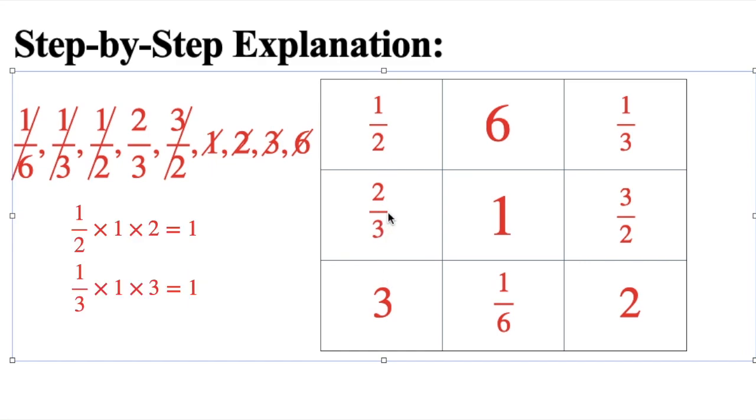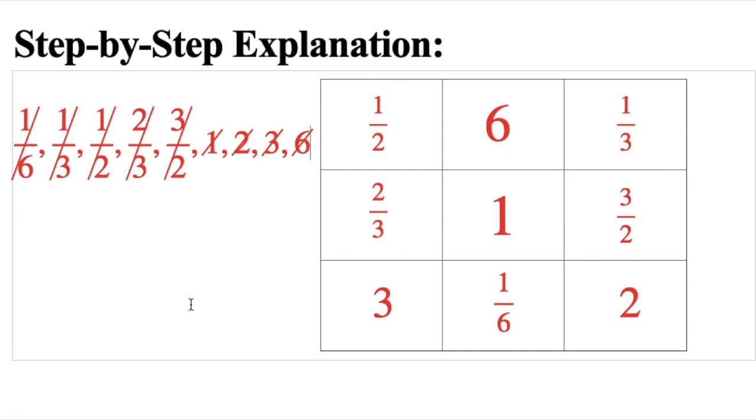The product of all the entries along each row is 1, similarly along each column it is 1, and the product of the entries along the diagonal is 1.